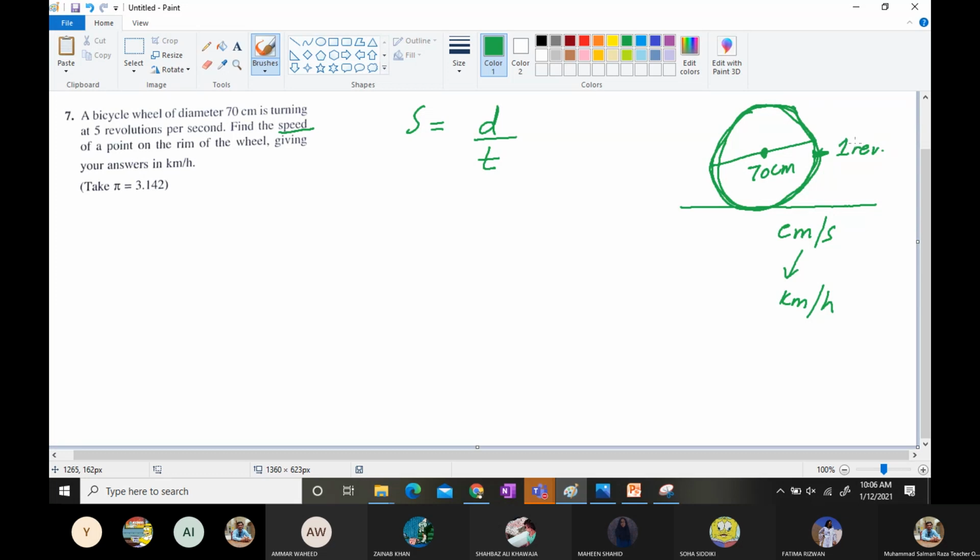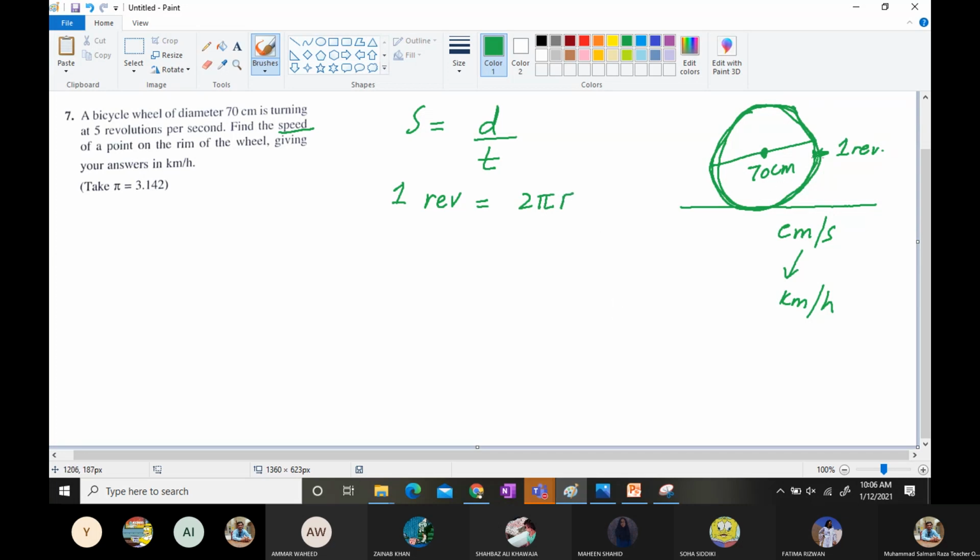It means the formula to find out the speed on the point will be mentioned as, first of all, we'll write it like this. One revolution is 2 pi r. Do you understand?